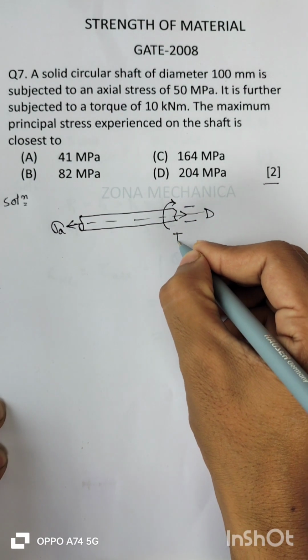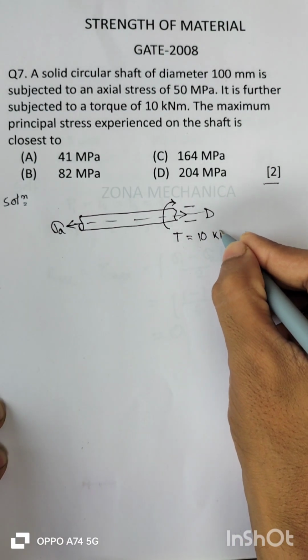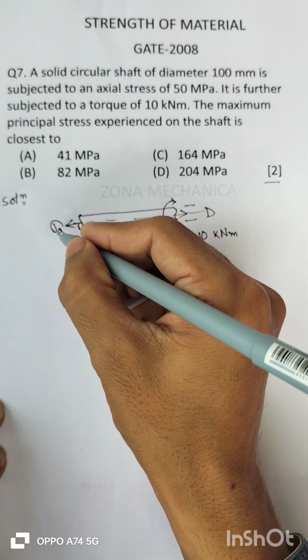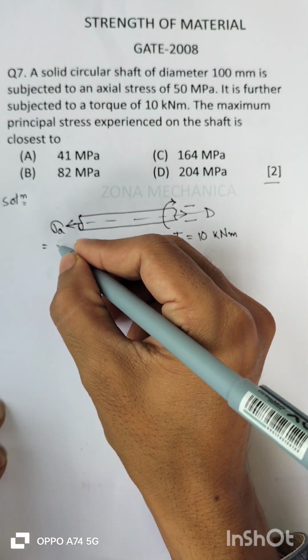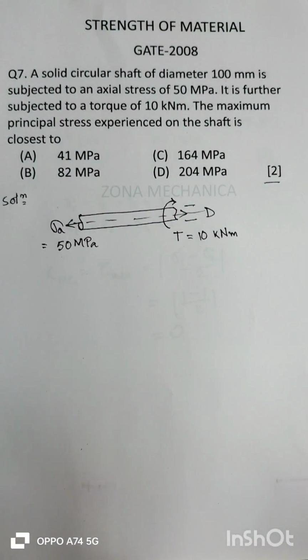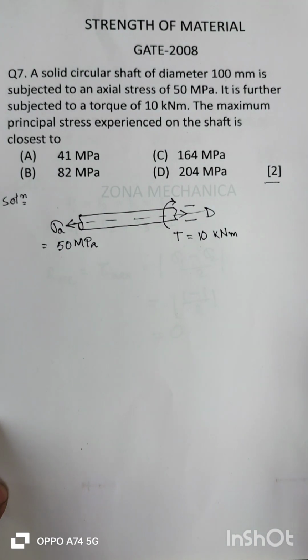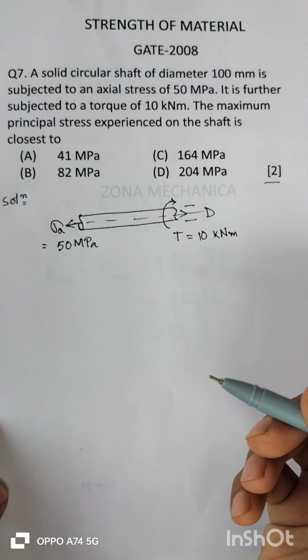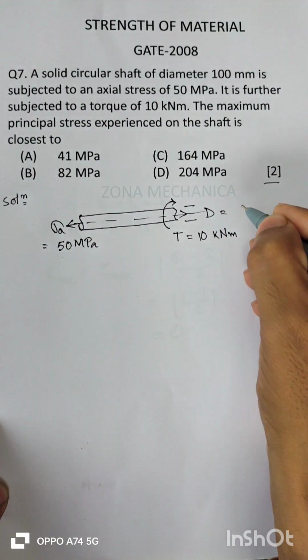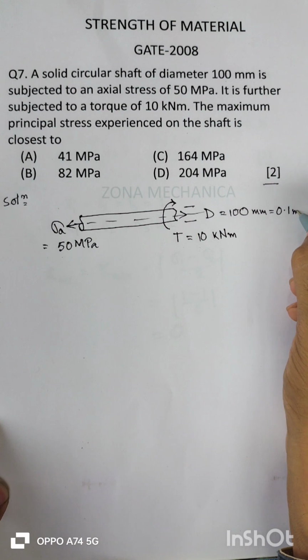So let T be the torque acting, 10 kilonewton meter, and sigma a is equal to 50 MPa. So the question is, what is the maximum principal stress acting in the shaft? Diameter given, d is equal to 100 mm, that is equal to 0.1 meter.